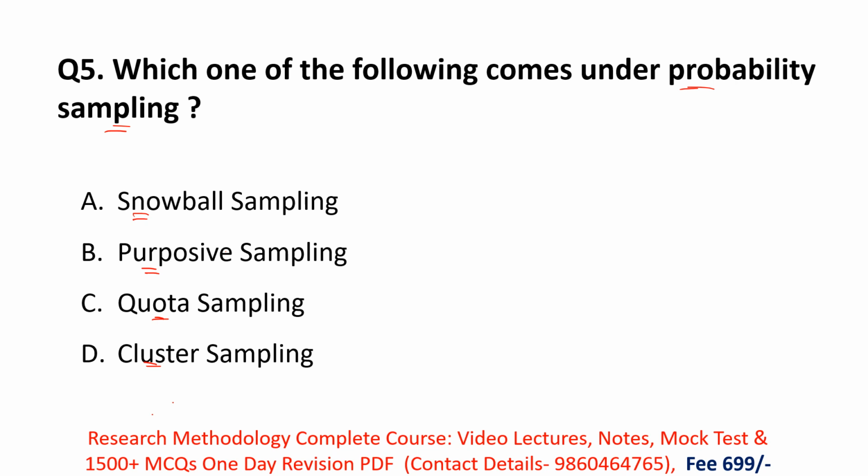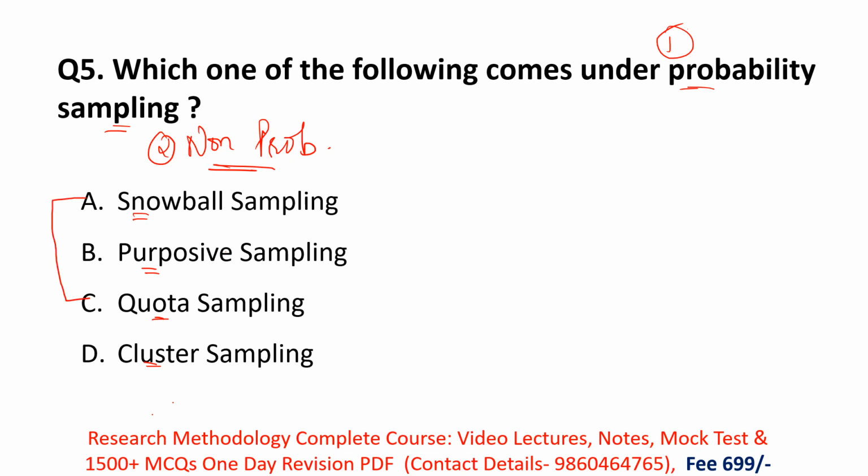Remember, in research there are two types of sampling: one is probability and the second is non-probability sampling. In non-probability sampling, researchers select the samples from the population according to their convenience and feasibility.